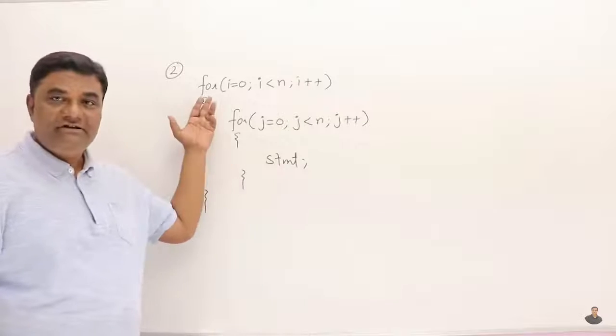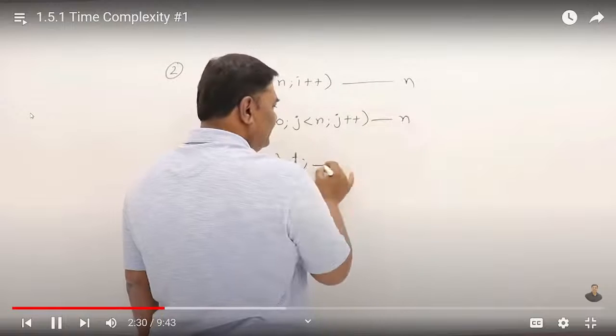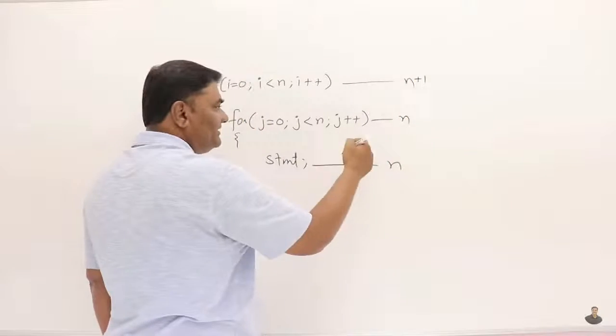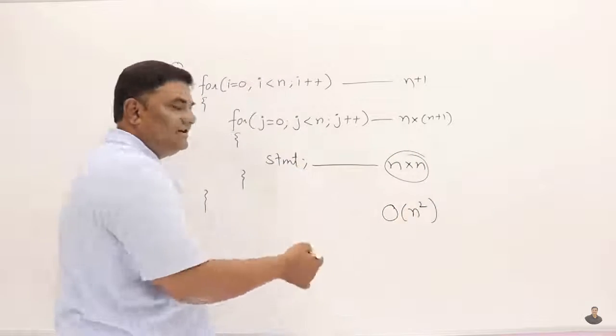Next, we are already familiar with this one. These are two loops, nested loops, one inside another, and we know this will execute for n times. So this is also n times and this is also n times. Actually it's n plus 1. But what about this one? Again this will repeat for n plus 1 times and this will repeat for n times. And this is order of n square.